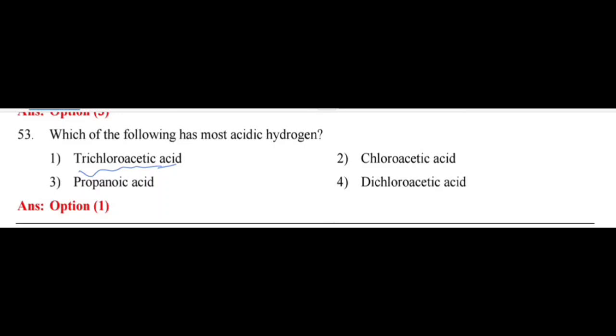Acetic acid is CH3COOH. If the H of the methyl group is replaced by Cl, we get CCl3COOH. Because of the three chlorine atoms, it withdraws electrons from the COOH group. So trichloroacetic acid has the most acidic hydrogen, this H.